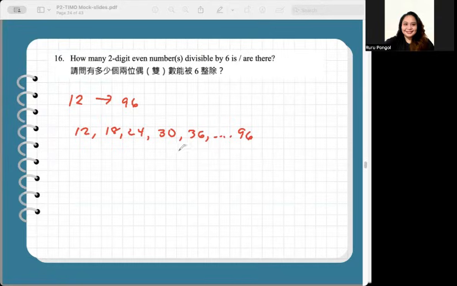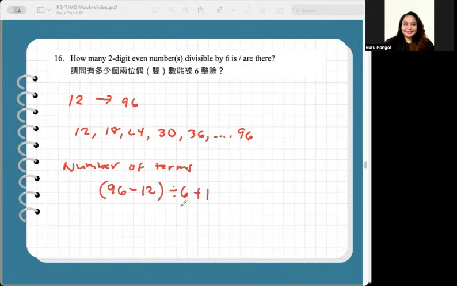You can use a formula to know the number of terms. It's just the last term minus the first term, so 96 minus 12, divided by the common difference, plus 1.